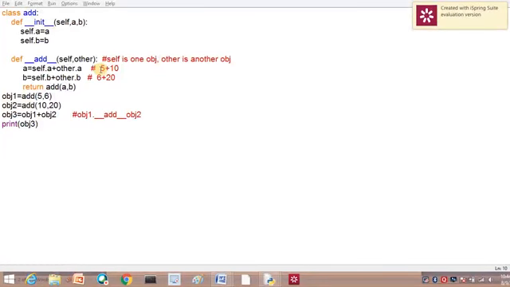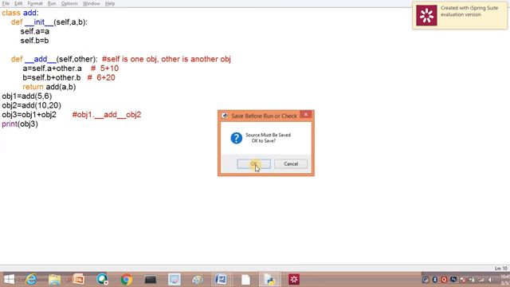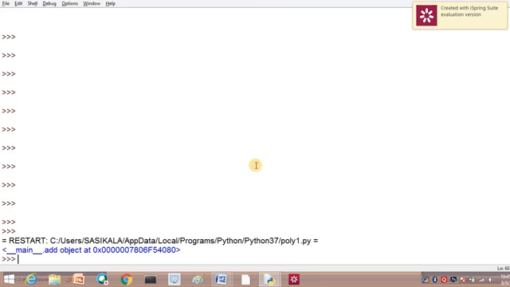Here 5 plus 10 is added. It is going to add 5 plus 10 and 6 plus 20. This is the way it is going to add. So now I will be executing. You can see here main dot add object. Okay, so we are adding the objects, right?